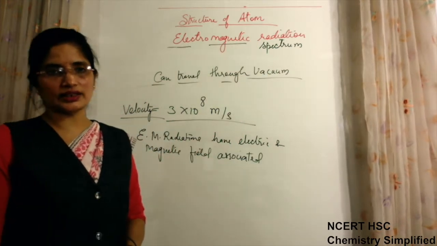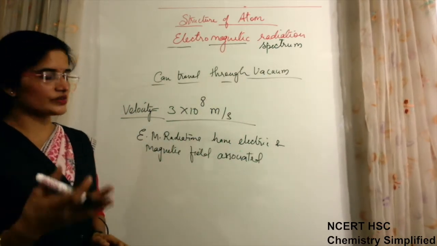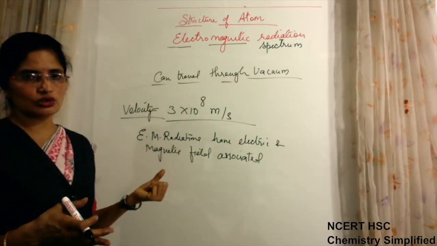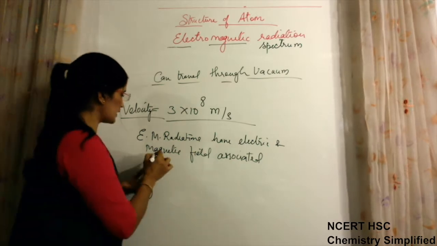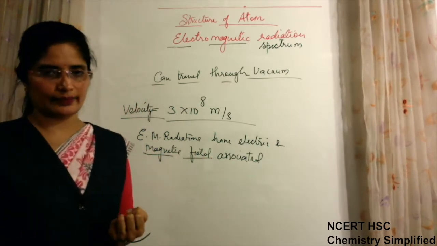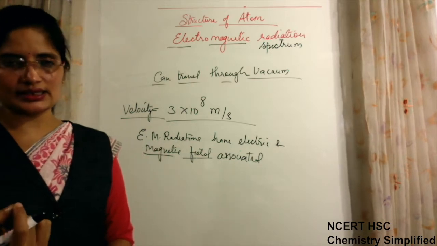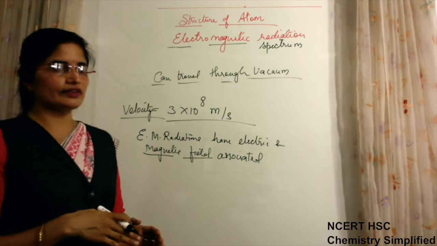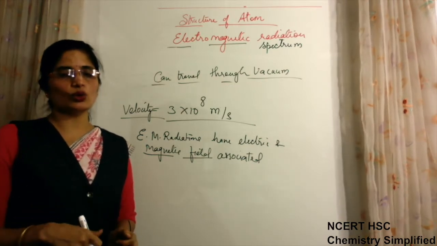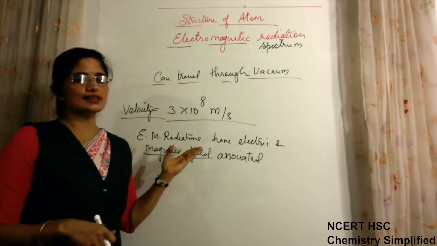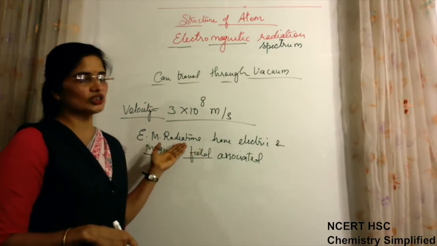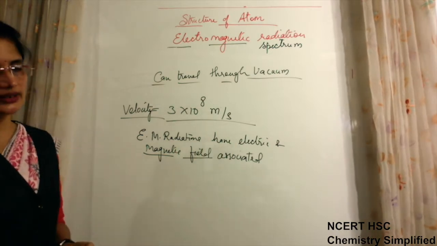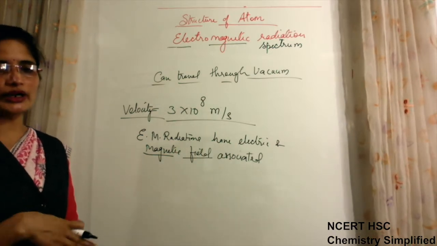Though these are energy radiations, when these waves travel they have an electric field associated with them, and because of the electric field they also have a magnetic field. As we know, whenever a charged particle is there, there will be some electric field around it, and when an electric field is there, then there is a magnetic field also. Same is true for these radiations, that when they move in space, they have electric and magnetic fields associated with them in directions perpendicular to each other.